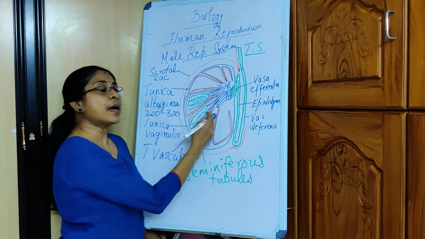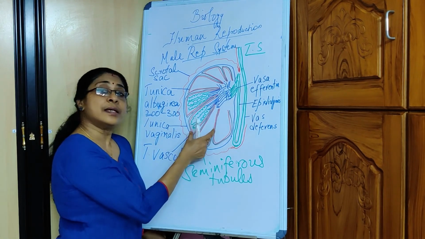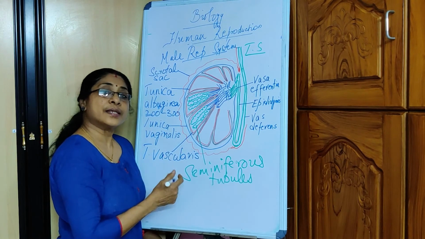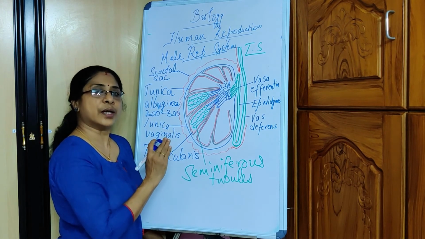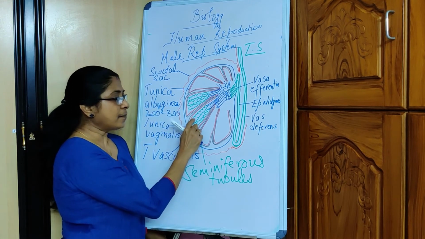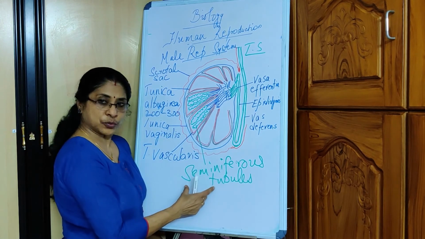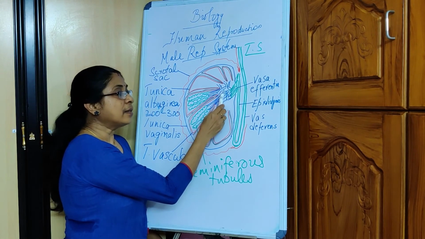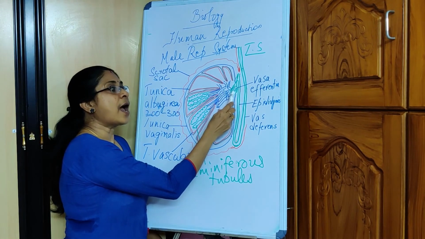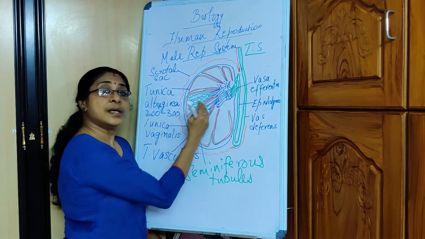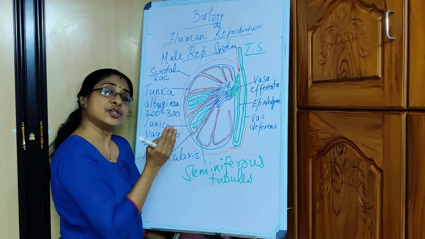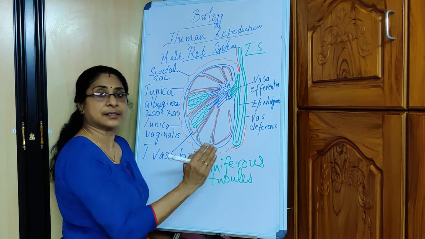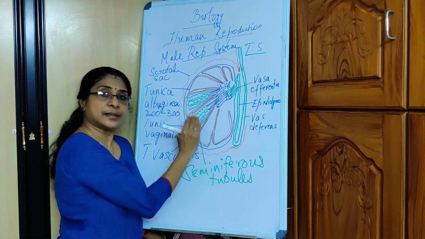Now, there are some tubes within the testes. We call them intratesticular tubes. Namely, it begins with the seminiferous tubules, the tubuli recti, the rete testis, and the vasa efferentia. These 4 are called the intratesticular duct system because they are all within the testes.